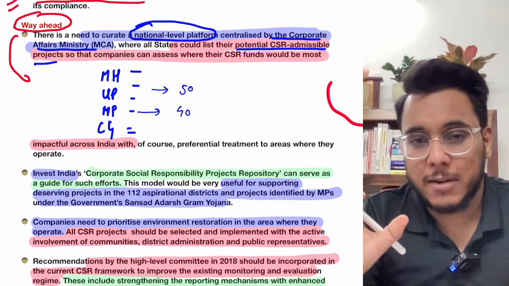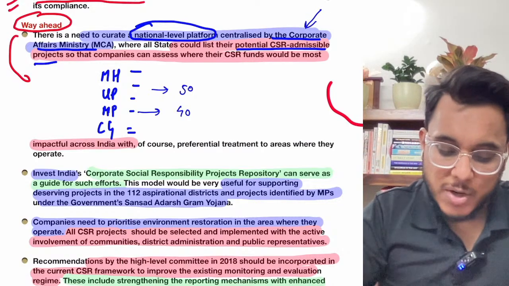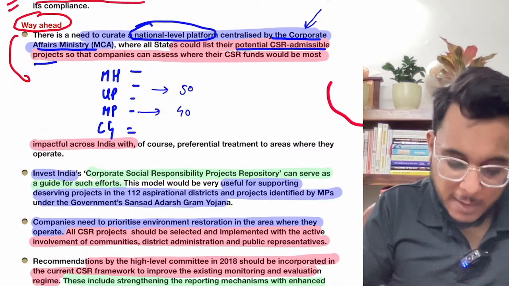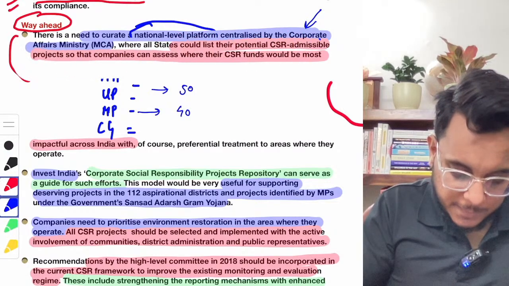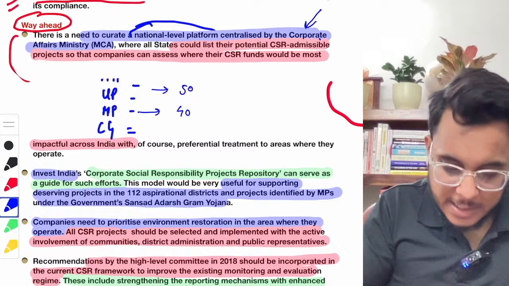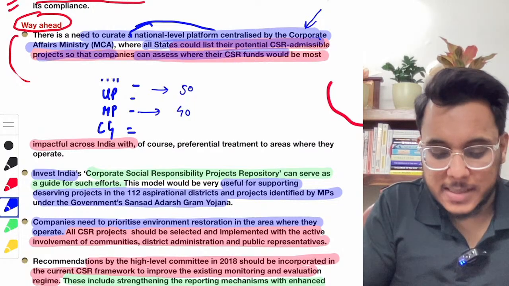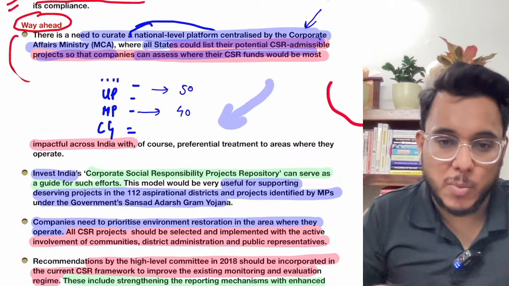So there should be a platform, operated by the Corporate Affairs Ministry, in which the states can list their potential CSR admissible projects so that companies can assess where the CSR fund would be most desirable. So this is something that is to be done.